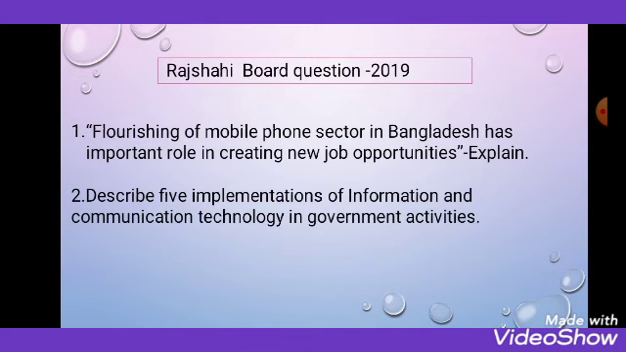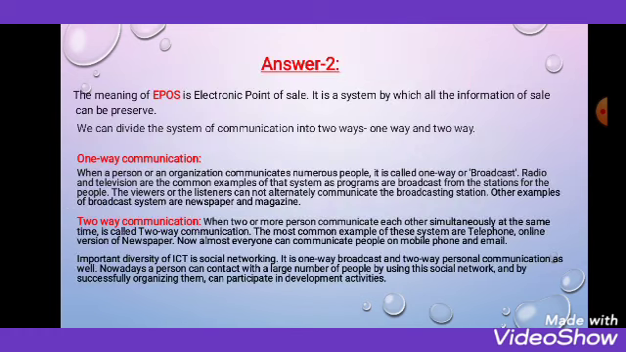See here, 1 number question: Flourishing of mobile phone sector in Bangladesh has important role in creating new job opportunities. Explain. Number 2: describe 5 implementations of information and communication technology in government activities. Students, 2 number question I have shown you, so I will not show you 2 number question again. I will show you 1 number. So see here.